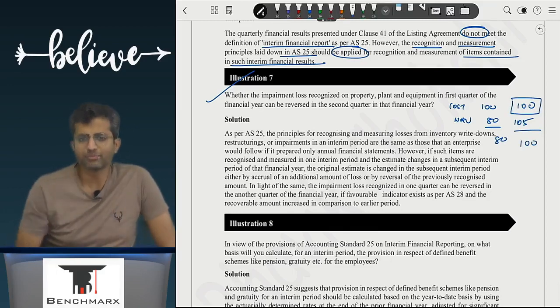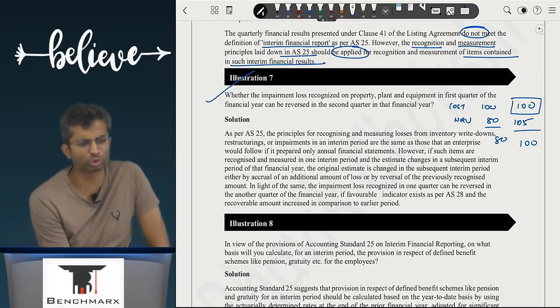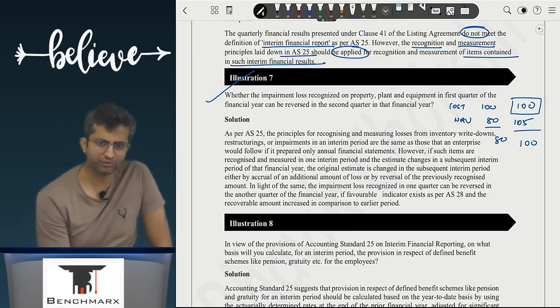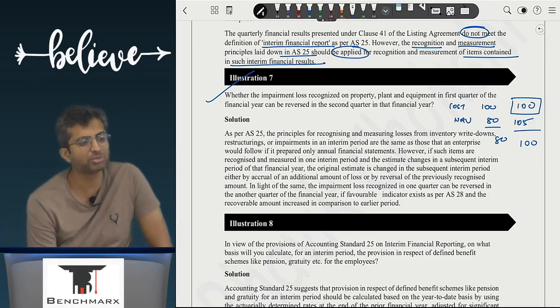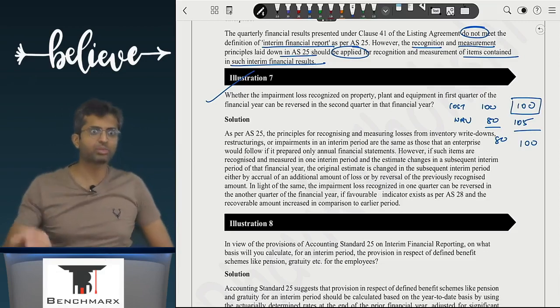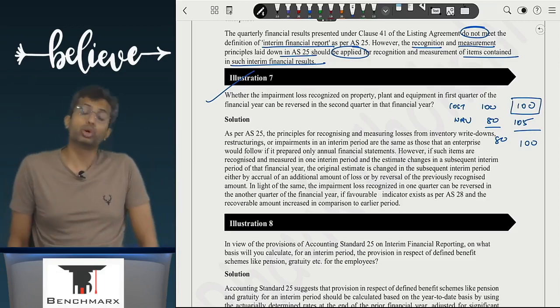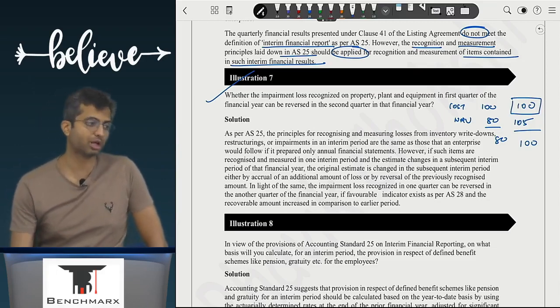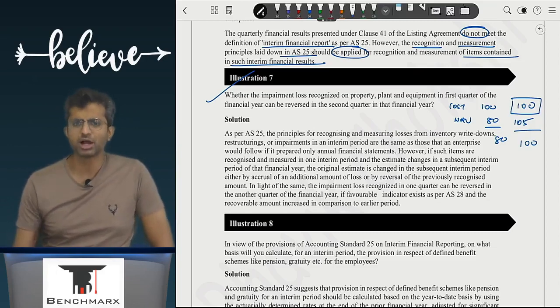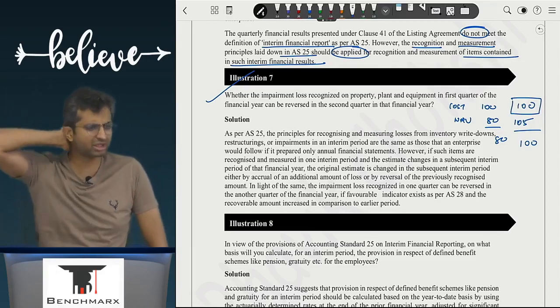So 20 rupees. Once you create a provision for bad debt, at a later date, if you think that the debt is not going to go bad, can you reverse a provision for bad debt? Yes. So if you record a provision for inventory, saying that whenever I sell, it will sell only at 80, but now later the sale price increases, can you reverse the write-off? Yes, but you can't take it to 105. You can't take it beyond cost. But the 20 that you have recorded can be reversed. If it can be reversed in the next financial year, can it be reversed in the next quarter as well?